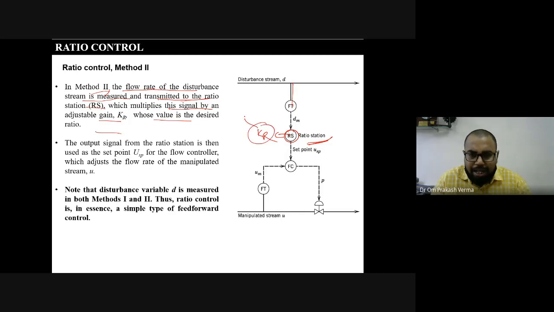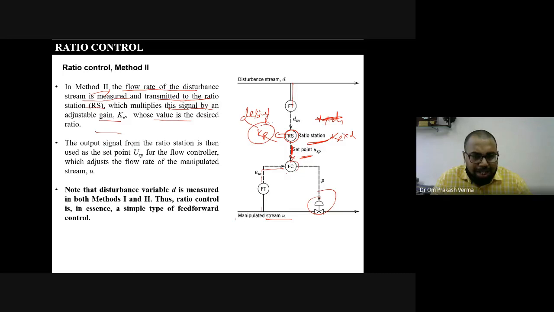What are we doing here? We are multiplying by a KR, which is a desired value, the desired ratio, right? Then whatever set point comes from this desired ratio, KR into DM, provides the set point, and the measured value from the manipulated variable is compared with it in the flow controller, and then the signal is sent to the actuator, and in this way U is controlled, right?